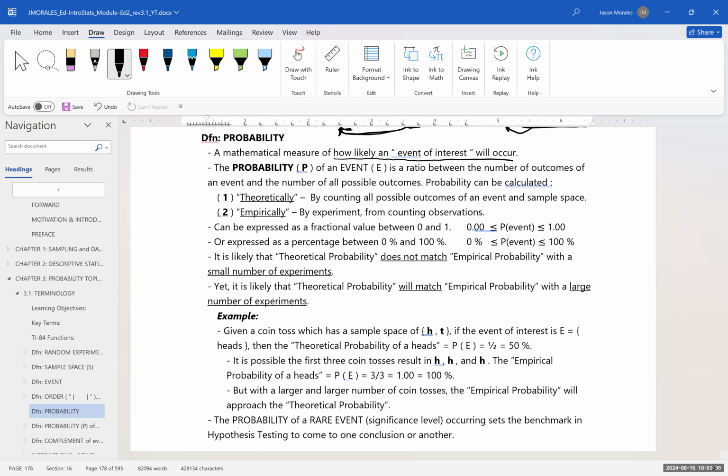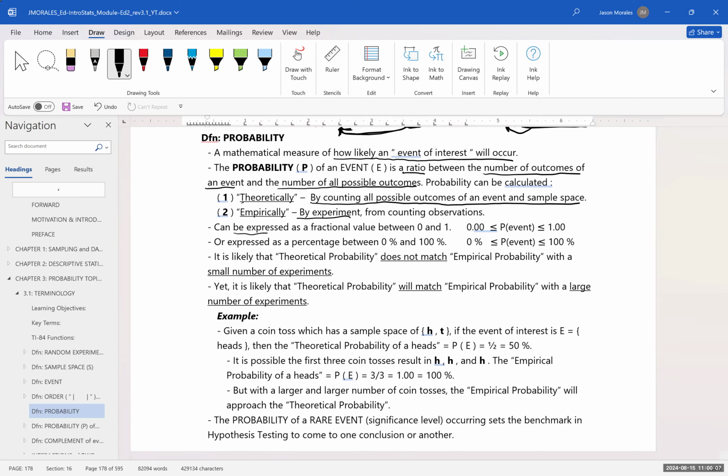The probability of an event is a ratio between the number of outcomes of an event and the number of all possible outcomes. So probability can be calculated theoretically by counting all possible outcomes in an event and the sample space. And probability can be calculated empirically by experiment from counting observations.